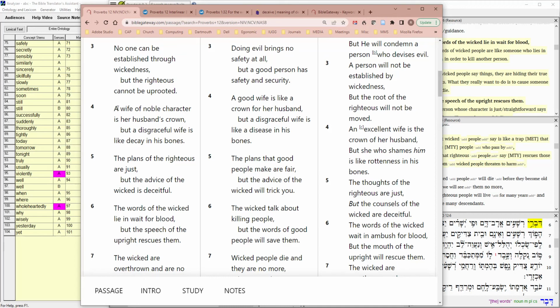So NIV has, again, a wife of noble character is her husband's crown. NCV has a good wife is like a crown for her husband. NASB has an excellent wife is the crown of her husband. So notice first of all the description of the wife. NIV has wife of noble character. Then we have a good wife or an excellent wife.